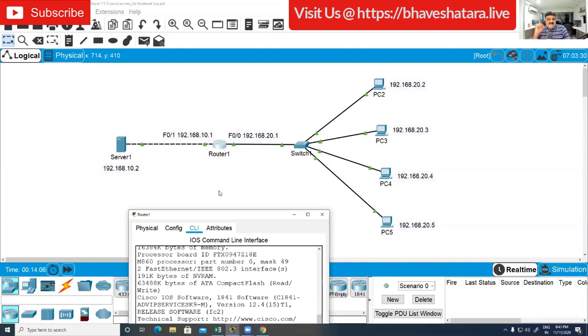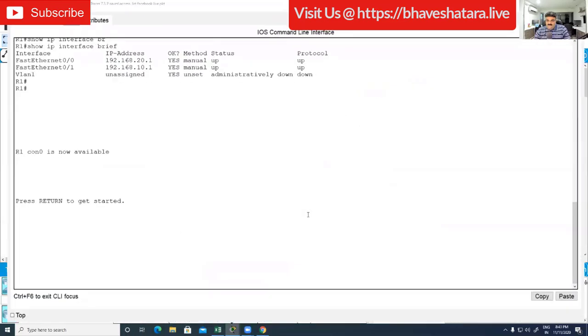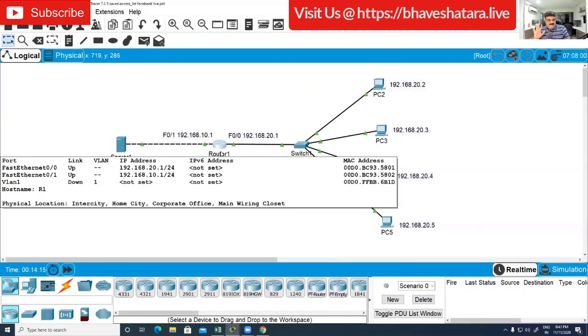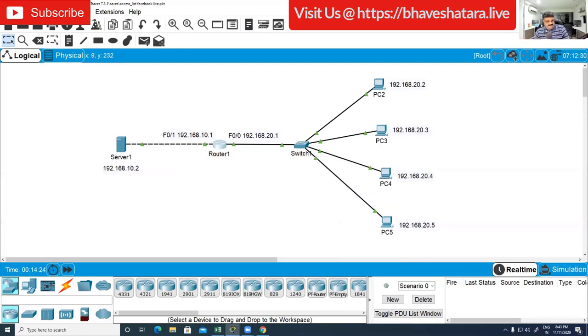So how can I create the access list? Any idea? I'm on this particular router and I want to allow only HTTP traffic, which you can access from 10.2. What will be the command? Any idea? The first thing is I want to allow only HTTP traffic. Understand the question. If we were talking about all traffic, I could say a standard access list would be the answer. Second thing, I'm not talking about deny. I am saying that I want to allow only HTTP traffic.